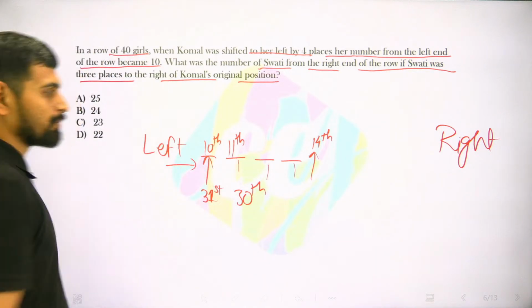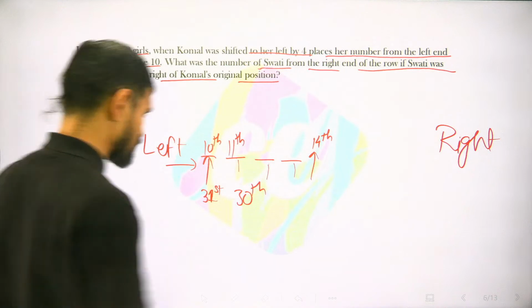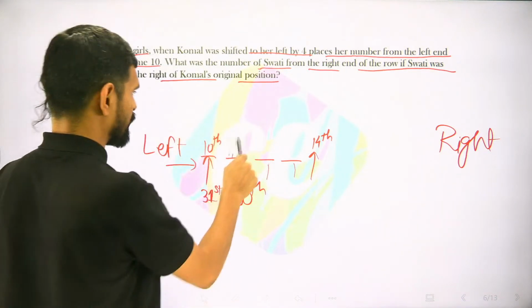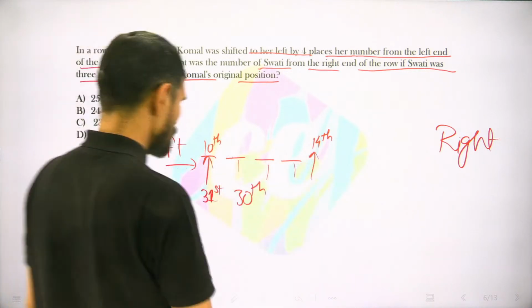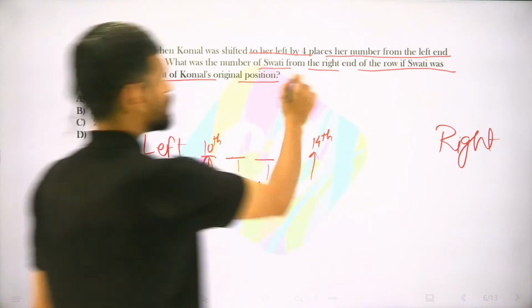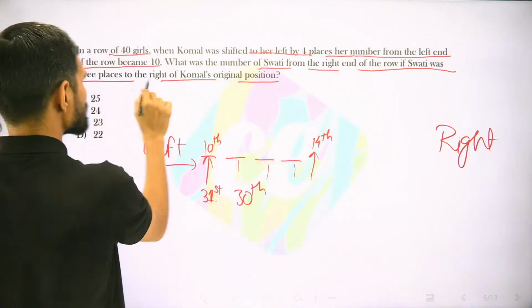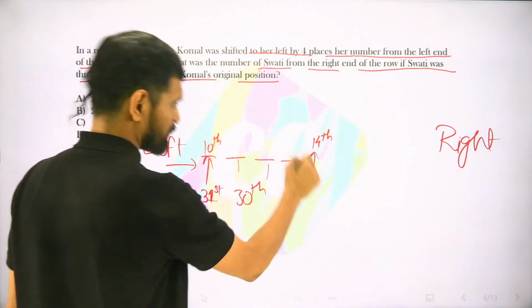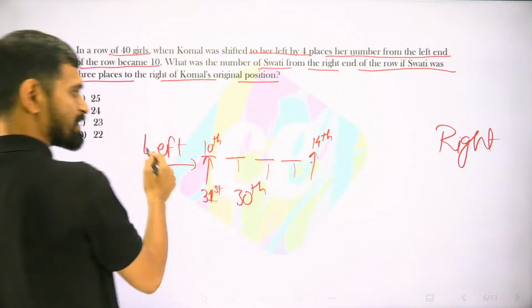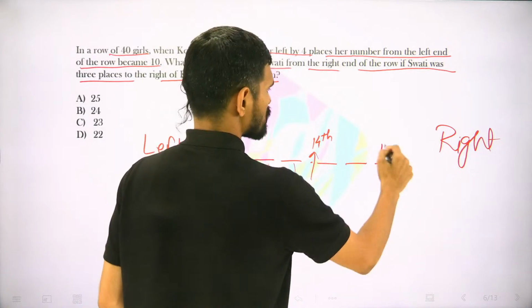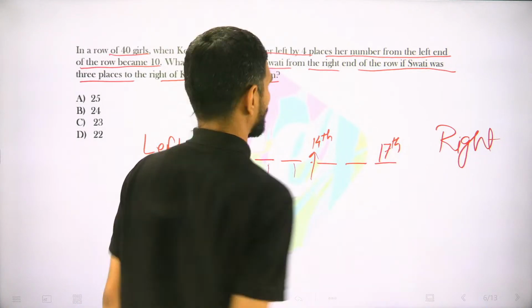No. The majority of the students commit this error. They don't read left and right carefully. See, they are asking for Swati from the right end of the row. Swati was 3 places to the right of Komal's original position. So this is Komal's original position, this is left. So first, second, third, right. So 17th from the left end.